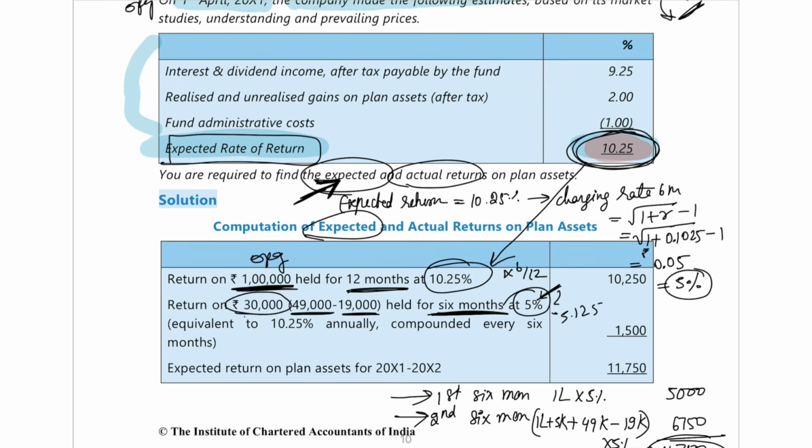So you have to find the 6 months rate by using a formula, which is the square root of 1 plus r, minus 1. Here 1 plus r was 1 plus 0.1025, under root, minus 1. If you do that, you will get 0.05, which is nothing but 5%. So you have to apply this formula to find the 6 monthly compounded rate. Now if you apply the 5%, you will get 11,750 as your expected return.